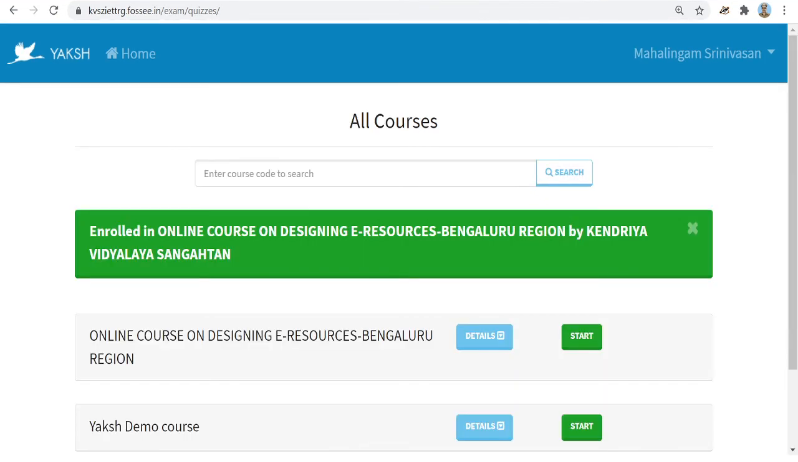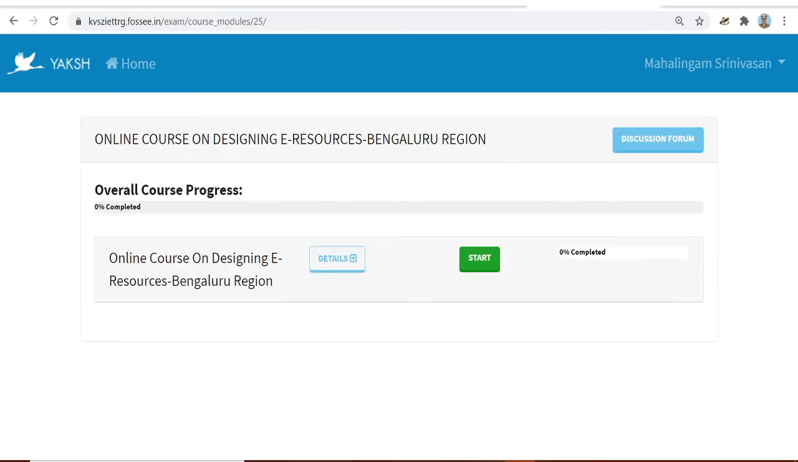Therefore, click enroll. Now enroll in the online course on designing e-resources Bengaluru region by Kendriya Vidyalaya Sangathan. Here there are two courses once again, but remember you have to start only the online course on designing e-resources by Bengaluru region. Click start. Again it will take you to the online course on designing e-resources Bengaluru region. Now click start to enter the course.